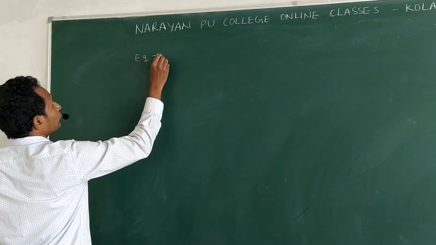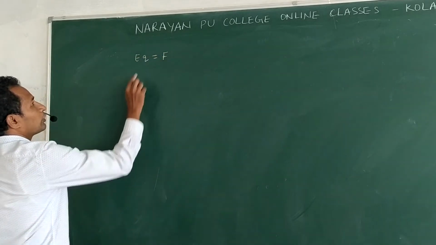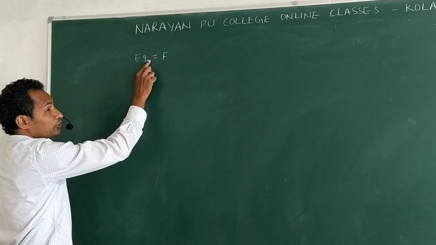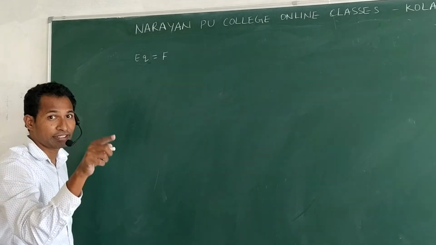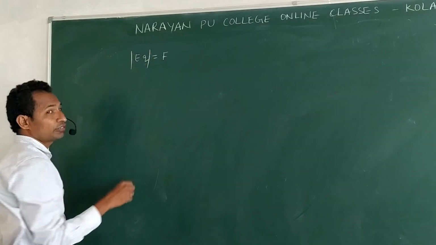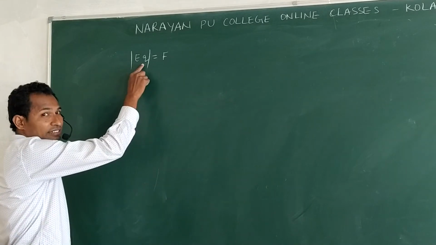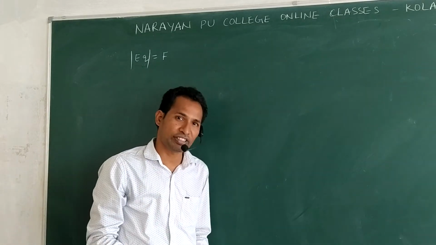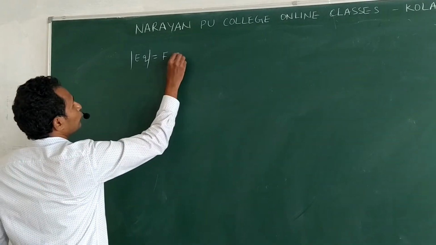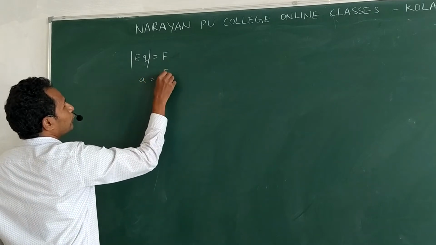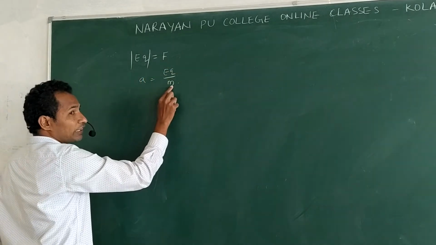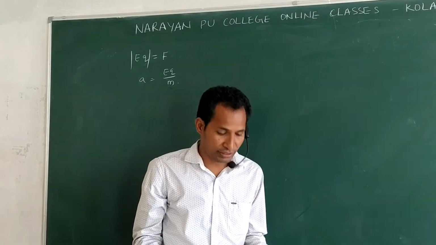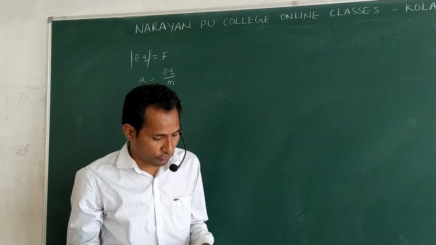EQ is equal to F. For positive charge, repulsion. For negative charge, attraction. Nature of force is different. But if you take magnitude, both are the same. Charge of the electron and charge of the proton remain the same, so that magnitude remains the same. And this is equal to what? Acceleration a is equal to EQ by m. Mass of electron and mass of proton are not the same, so accelerations are not equal. Clear now? Now 14th question.